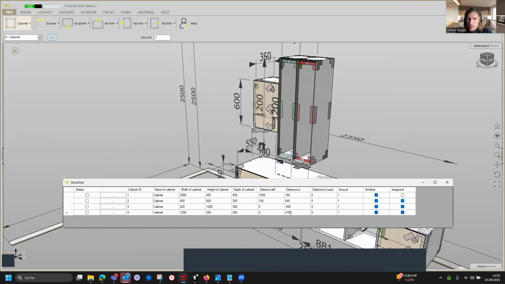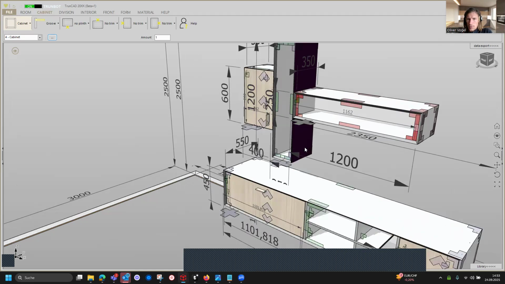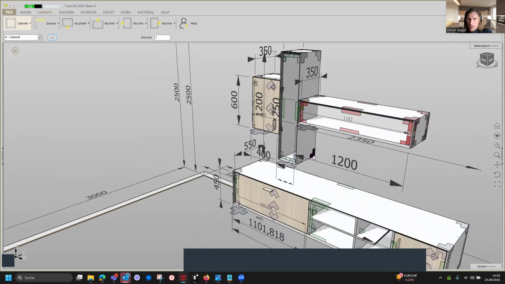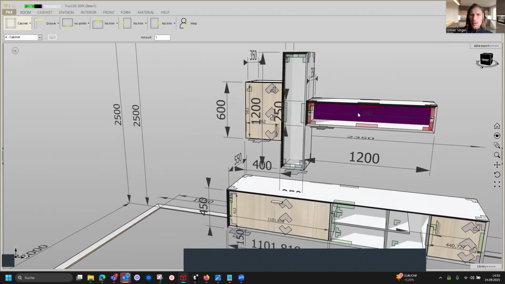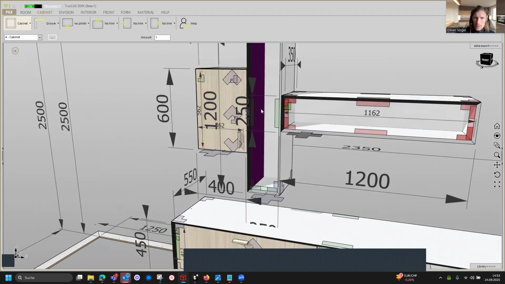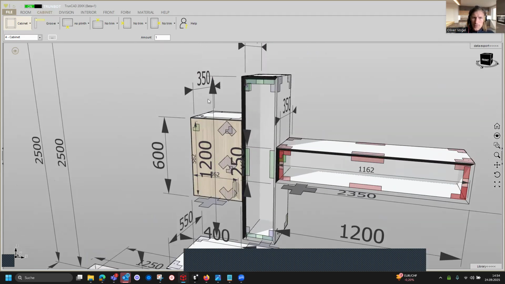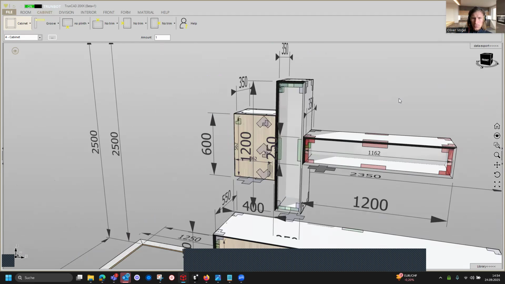Why 475? I show you after we close this window. So the point 0 of the height is here, and we want to have this cabinet exactly in the middle like it is now. So the height of this cabinet is 250. The height of this cabinet is 1200. So we have a rest of 950, and 950 divided through 2, because we have here 1 and here 1 distance.